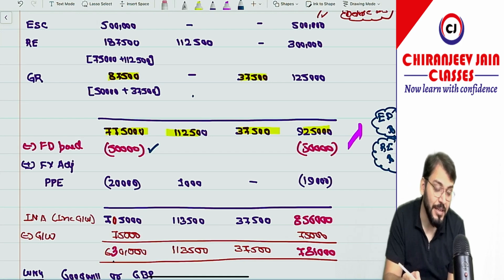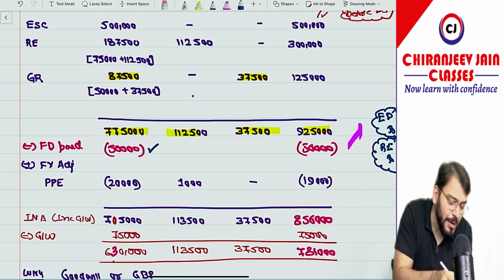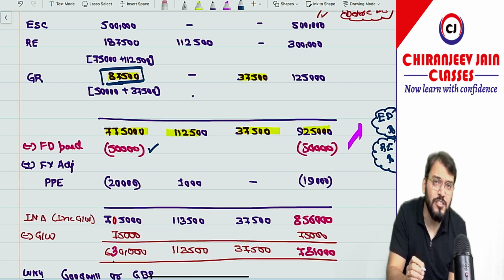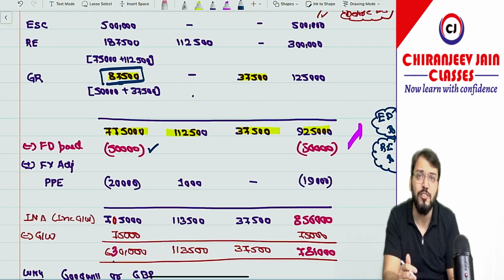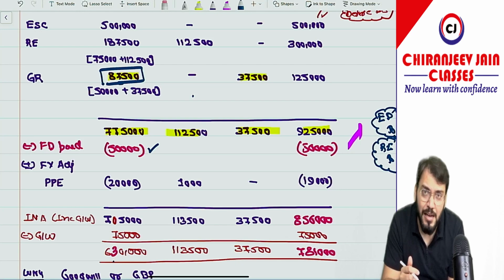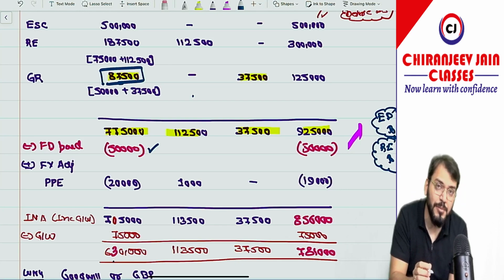Correct. However, in the ICAI solution they have deducted from this only. You can deduct from this also, 87,500 minus 50,000 you can do. But can you see we can do it this way also? Ultimately the answer will remain the same. So minus final dividend paid.